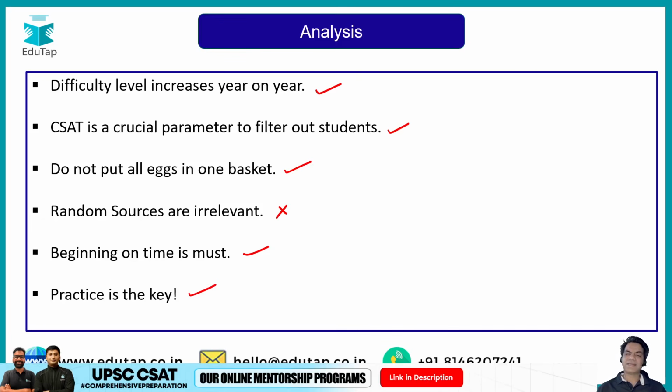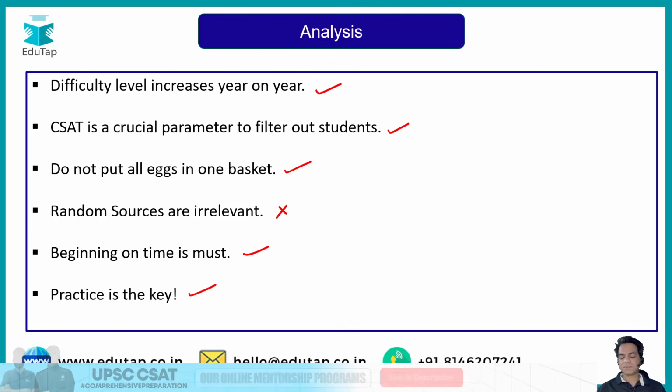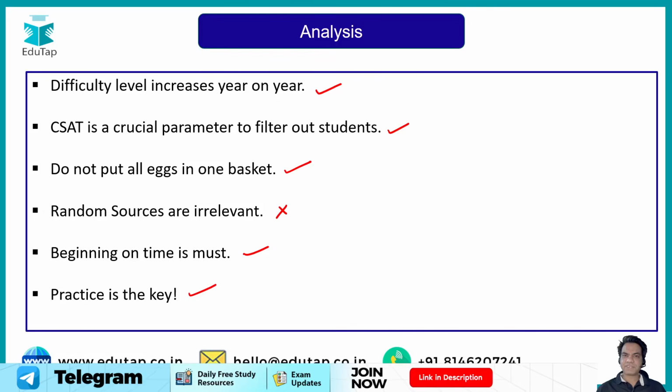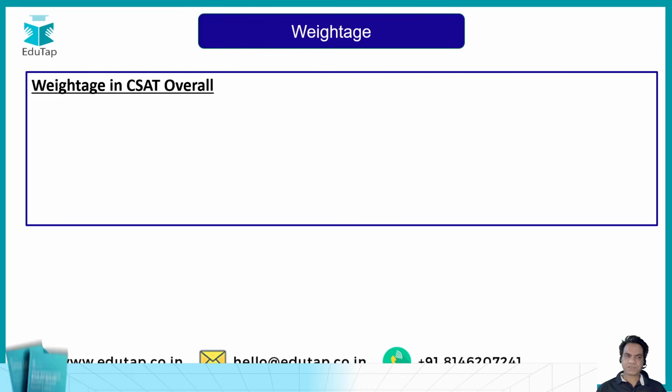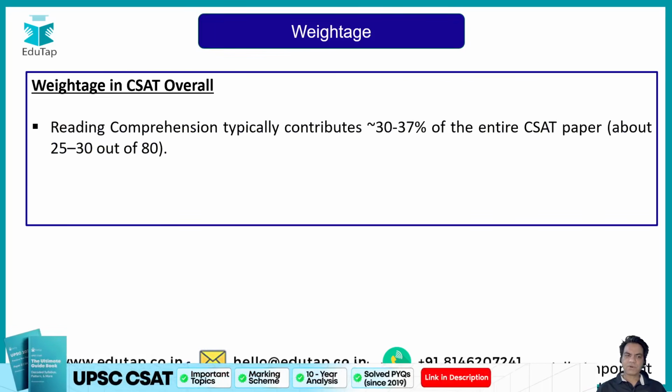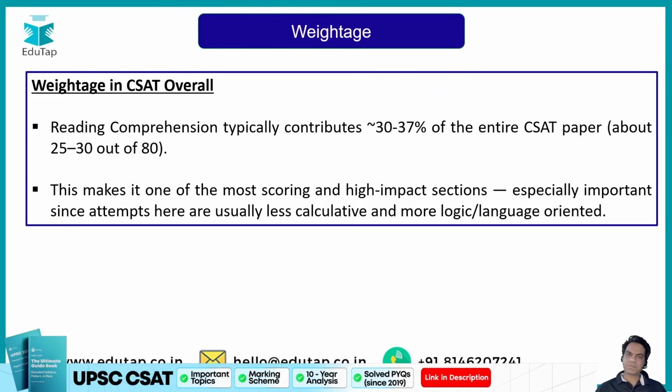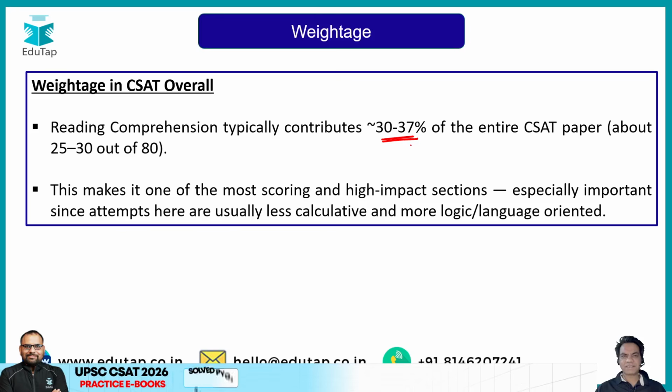So this is the analysis for your previous year weightage of different sections, and what should you understand from that. Now, guys, what is the overall weightage for your CSAT? Reading comprehension contributes about 30 to 37% of the entire CSAT paper, which is about 25 to 30 questions out of 80 questions that you have. So 25 to 30 is a good number.